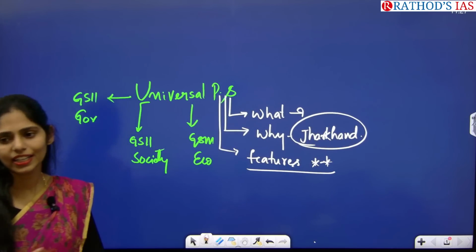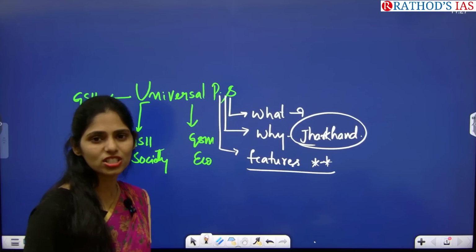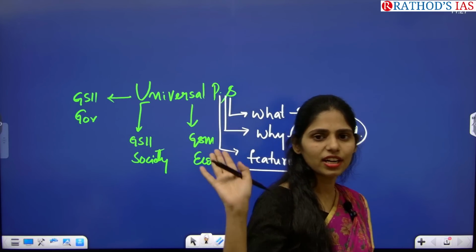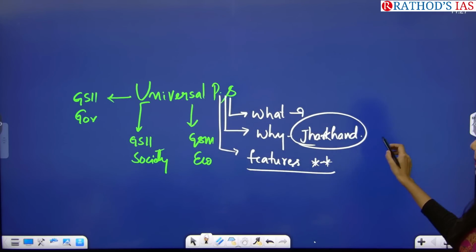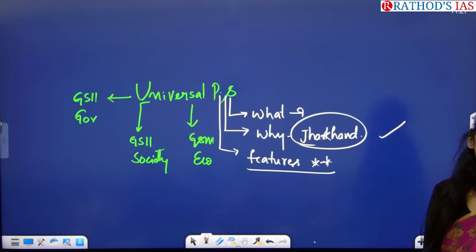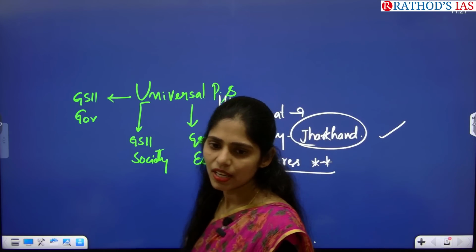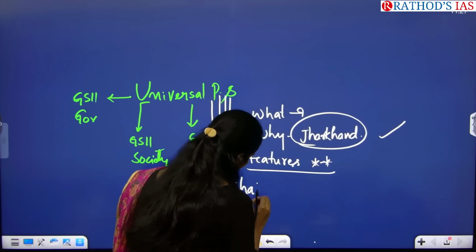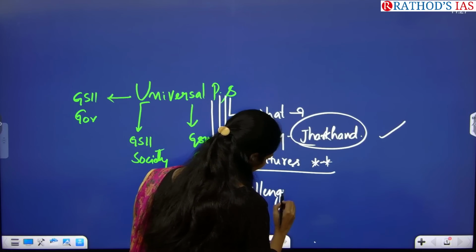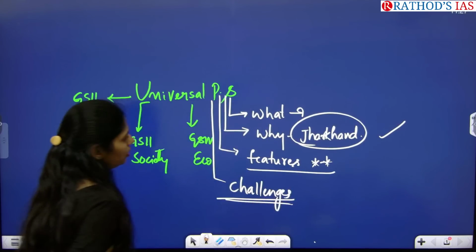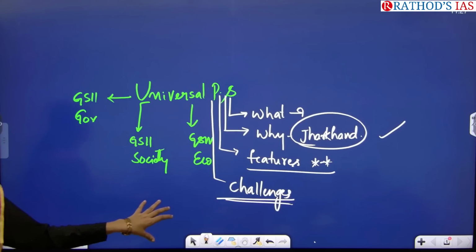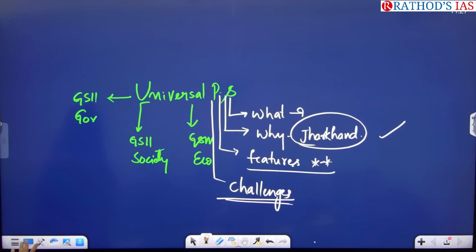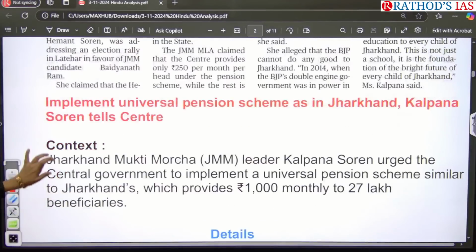Whenever you are writing any answer regarding this pension scheme in your mains, try to include this point of universal pension scheme of Jharkhand. Why can't we implement it throughout our country? Okay, and you have to see what the challenges of this universal pension scheme are. If you cover these points, you can cover both your prelims and as well as mains. So let us see the context.